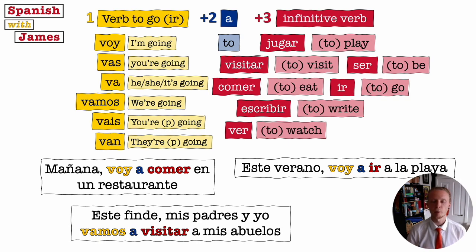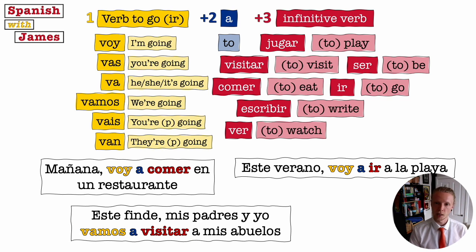So I can just say my parents and I are going. But I still have to use the we form, the same as if I said my parents, they are going. I can say my parents are going, but I have to use the they form. My brother is going. My brother, he is going, but I can leave out the he in the translation. But we need to be careful that we're using the correct form of the verb.